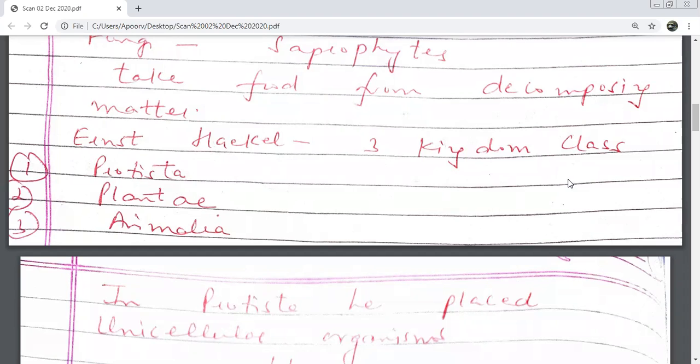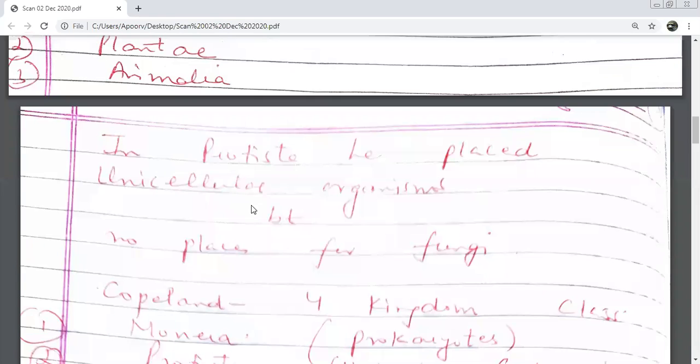Which one is the new addition, children? Protista. Earlier we had how many kingdoms? Two. Who were the two people? Aristotle and Linnaeus. Very good. And now we are moving on to the three kingdom classification, and the third person is Ernest Haeckel. Now he added another kingdom, that is Protista. Plantae and Animalia we already know. Let us see what Protista is now.